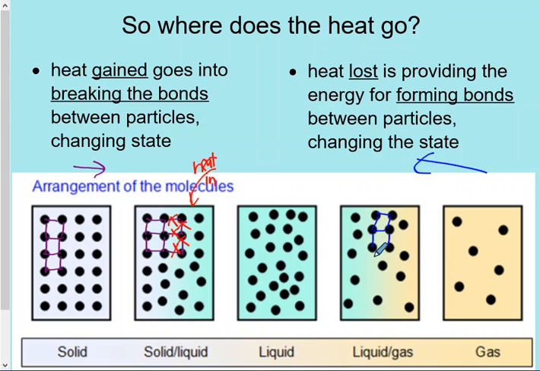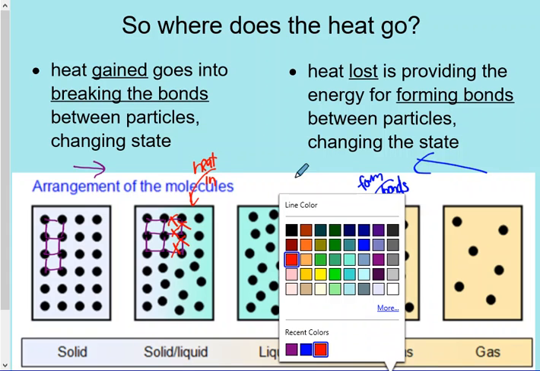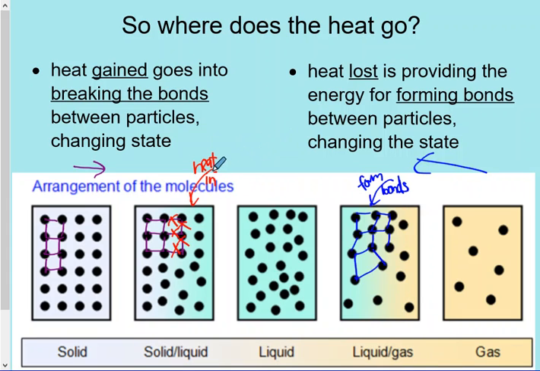There were no bonds, and now those bonds are getting formed. So the energy that looks like it's getting lost is actually going into the formation of bonds. If I'm rising in temperature, the heat that's going in, that's not raising the temperature, is breaking the bonds.